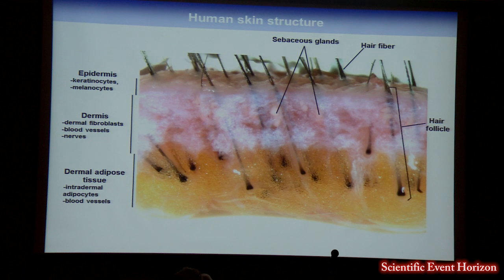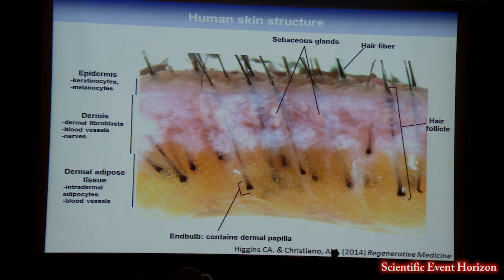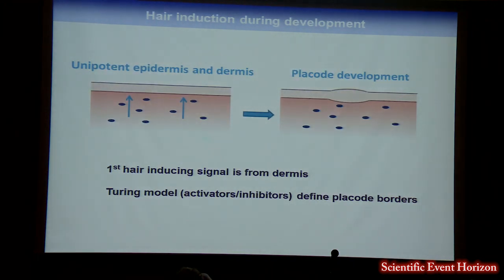Hair follicles, which are predominantly epithelial in nature, actually run continuous with the epidermis and then protrude down through the dermis, down into the dermal adipose tissue. At the base of the hair follicle is this end bulb region, which contains epithelial matrix cells and also mesenchymal dermal papilla cells, which I'll be talking about during my talk today. So hair follicles form through a process known as secondary induction, and the initiating signal for this process comes from the unipotent dermis. It's thought perhaps it's a Wnt signal, although its origin is unknown.